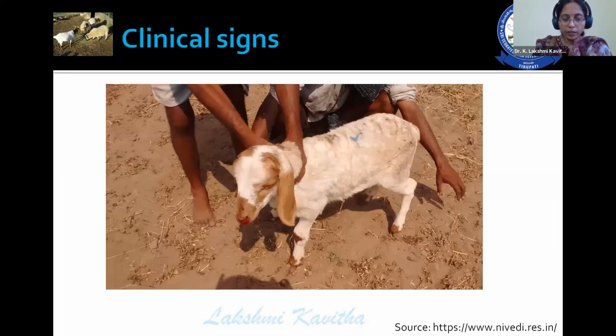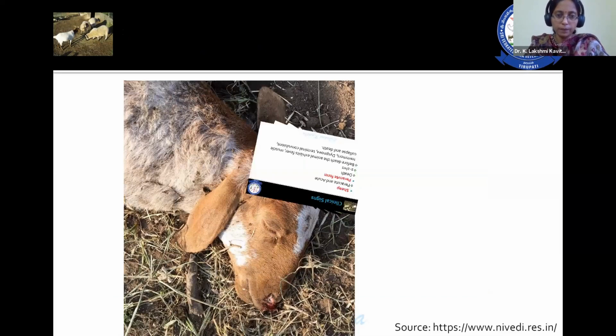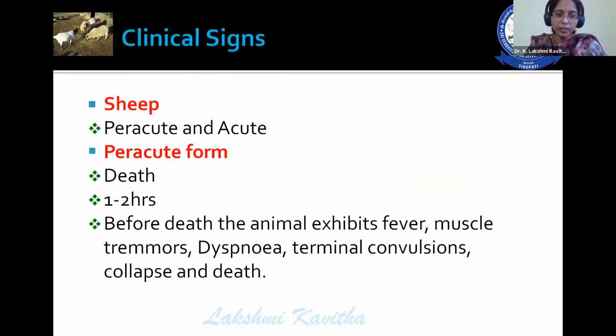This is a sheep affected with anthrax; you can appreciate oozing of tarry-colored blood. Immediately, that one died because of the disease. Clinical signs in case of sheep: peracute and acute form. In peracute form, death is evident within 1 to 2 hours. Before death, if you closely observe, the animal exhibits severe fever, muscle tremors, dyspnea, terminal convulsions, collapse, and death.